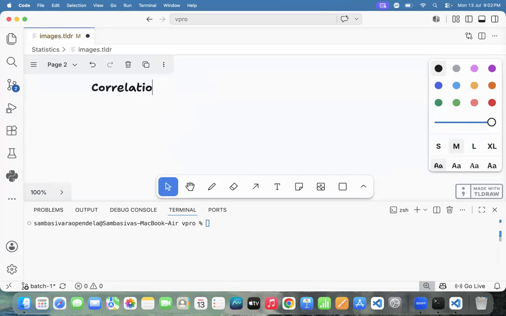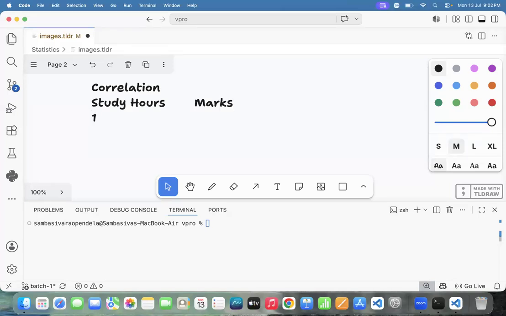Correlation. The relationship between two variables, technically we can call correlation. For example, here study hours, and here we have the marks.